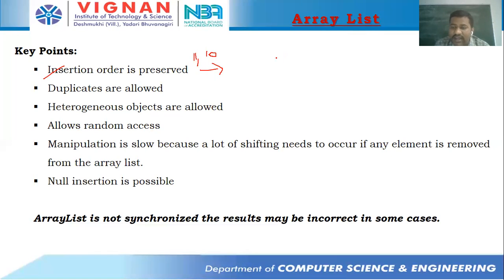While retrieving also, we'll be getting the elements in insertion order. First, I inserted 10, which means 10 is going to be printed first. Next, I inserted 11, which means 11 is going to be printed as the second element. Third element is going to be 12. Just like an array, here also insertion order is going to be preserved.